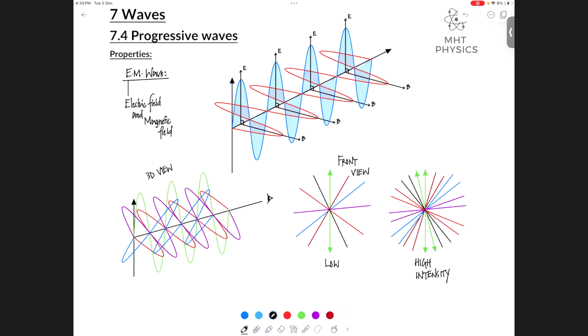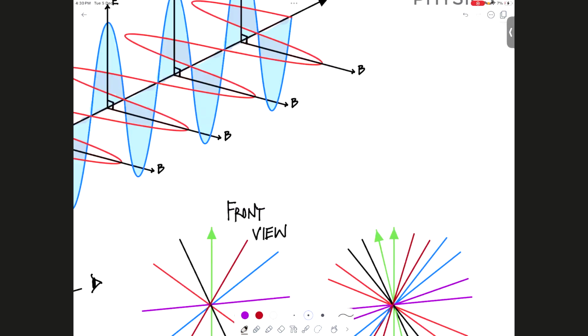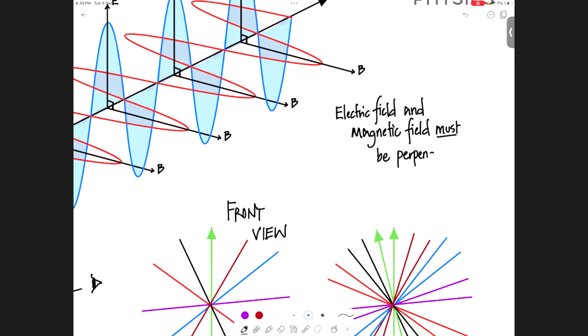And one very important point that you need to keep in mind is that electric field and magnetic field must be what to each other? Right, magnetic field must be perpendicular to each other. Where do they originate from? Just a general question. Where do the fields come from? This light is coming to me. What's happening there that it produces a field?